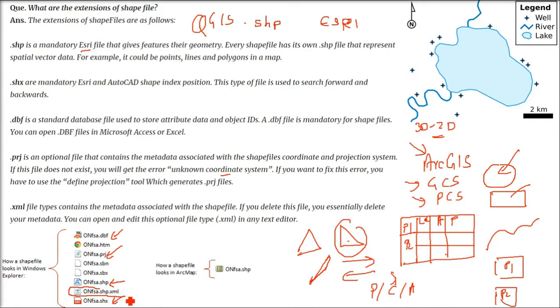Okay. Now .xml. This file type contains the metadata associated with the shapefile. XML is a de facto data interchange standard, as I said, on the internet basically.